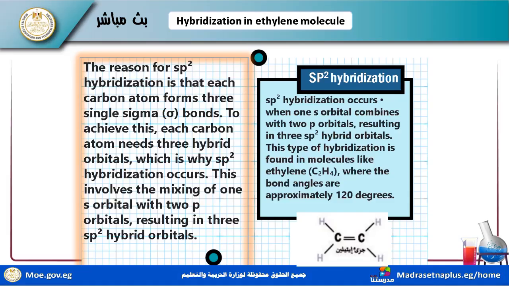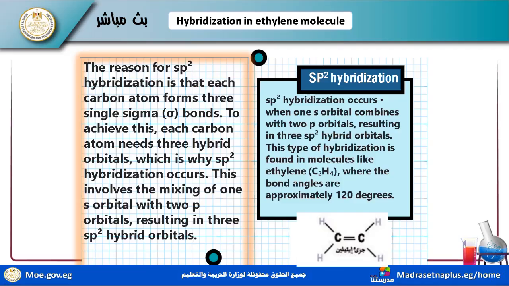I illustrate this excitation process. I illustrate the hybridization made by carbon. We illustrate the hybridization process in the carbon atom because it easily distributes its energy and its orbitals. Now, why does sp2 hybridization occur?